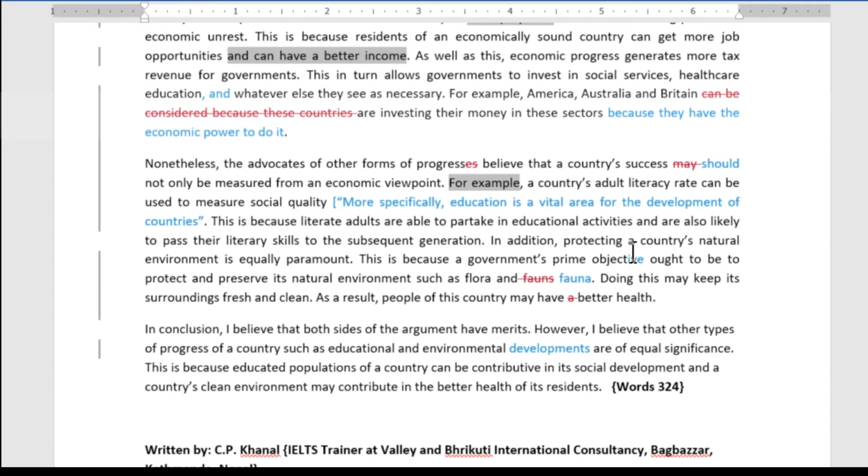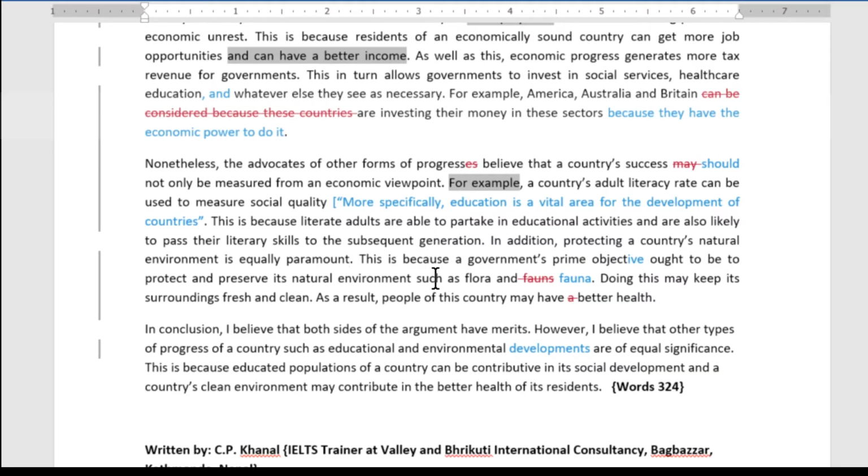Okay, then we've got our second idea. So second idea, we've got our "in addition" to signal it: protecting a country's natural environment is equally paramount. So this time the main idea is clear. It's very clear here. It's about the environment. That's great. And preserving the natural environment. I'd like to know why they ought to be doing this. Why do they need to preserve the natural environment? It'd be good to know this in this sentence.